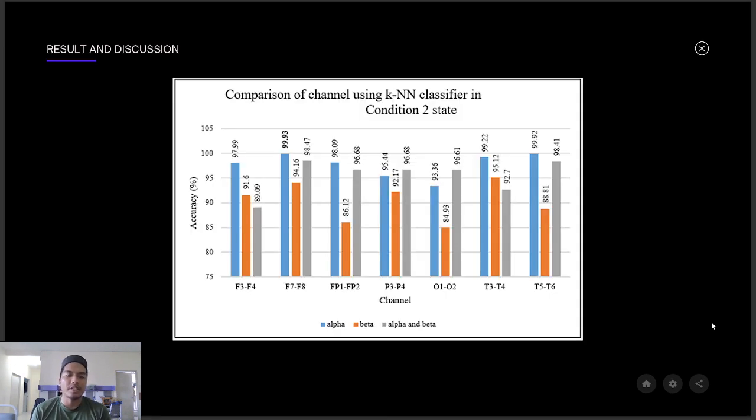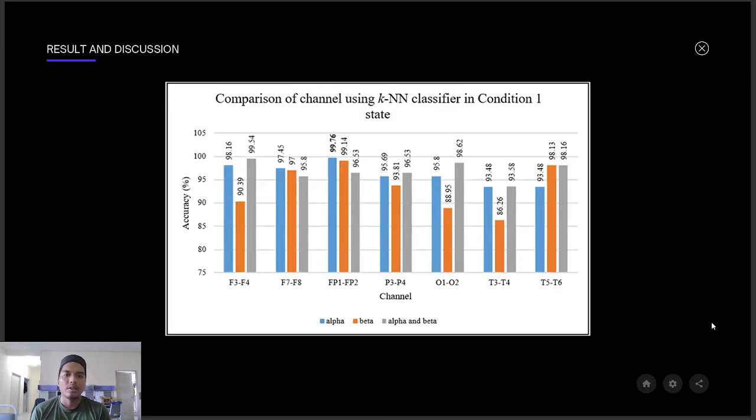And this is the comparison of channels using KNN classification. And this is the comparison of channels using KNN for condition 1. The training graph, and that's all for me.